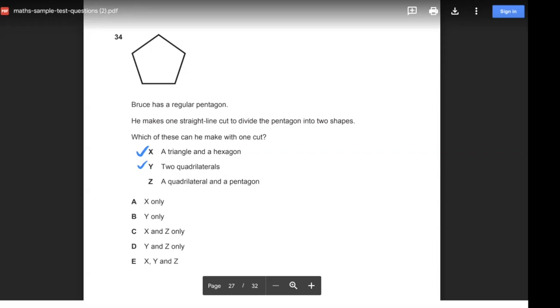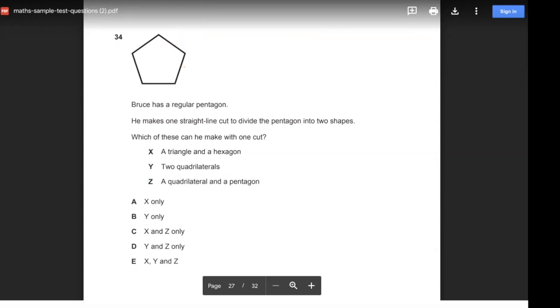If I cut it like this, I'll get a 4-sided shape here, 1, 2, 3, 4, and a 5-sided shape, 1, 2, 3, 4, 5. So I can also get statement Z. So actually for question 34, I can get all 3. So the correct answer would be E, X, Y, and Z.